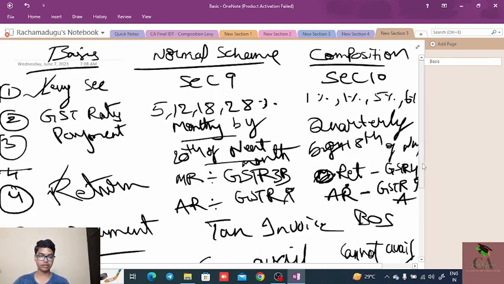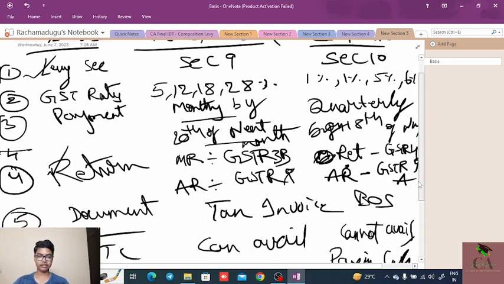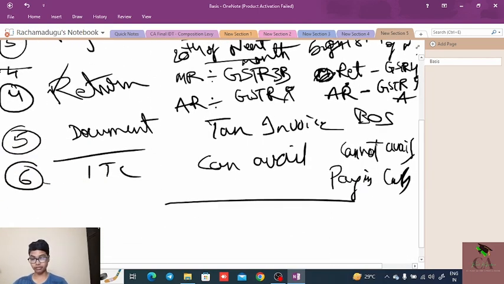Document: under the normal scheme, the document issued to the recipient is the tax invoice, whereas in the composition scheme, the document issued is the bill of supply. ITC: under the normal scheme, the registered person can avail the ITC, whereas under the composition scheme, he cannot avail the ITC and he needs to pay the GST in cash.